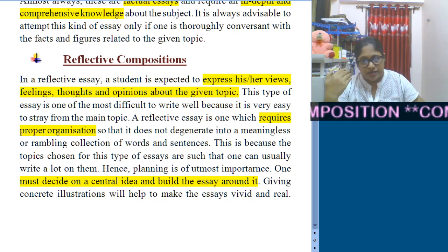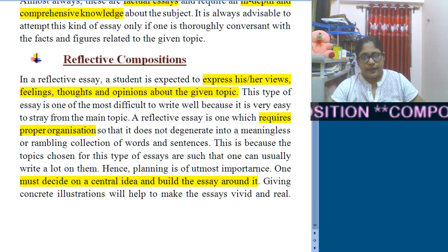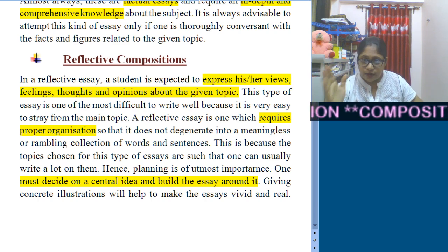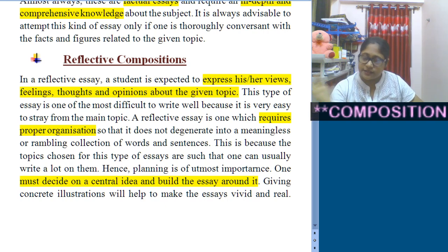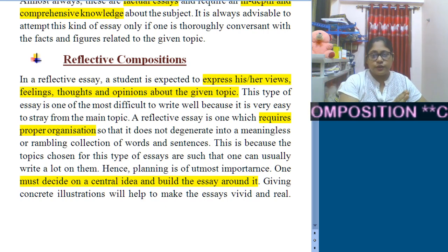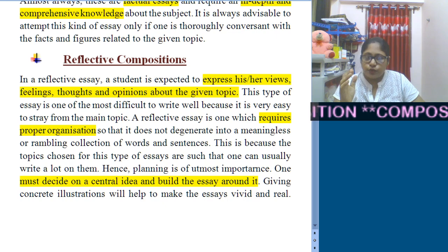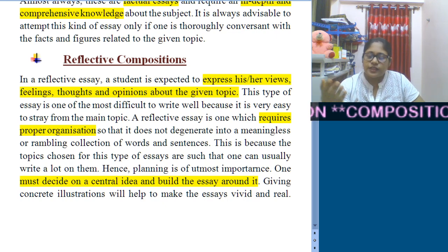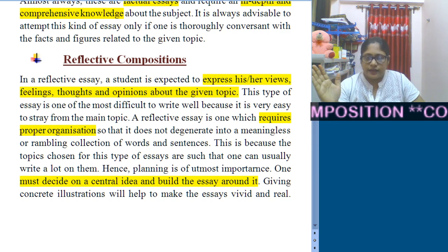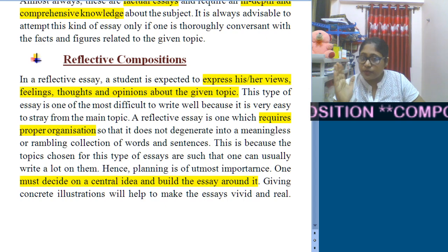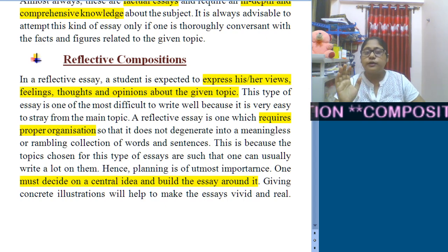Maybe you have started explaining something, and as there is no such boundary like argumentative, where if you are for, you have to stick to for, these types of boundaries are not there. So there is a possibility that as you proceed, you can get diverted from the main topic. So you need to be careful about this.